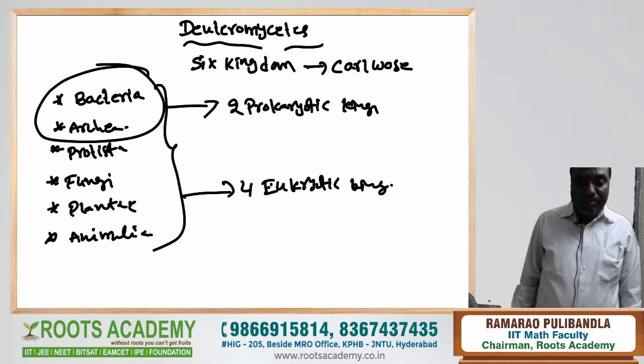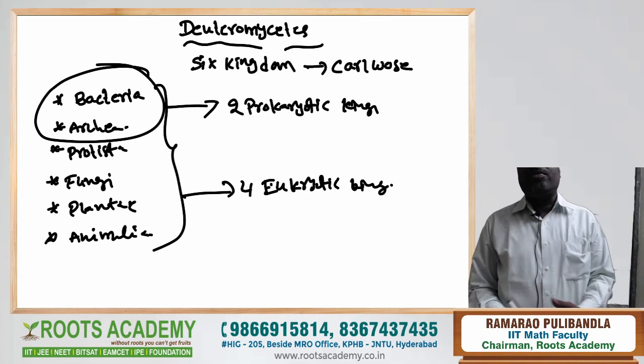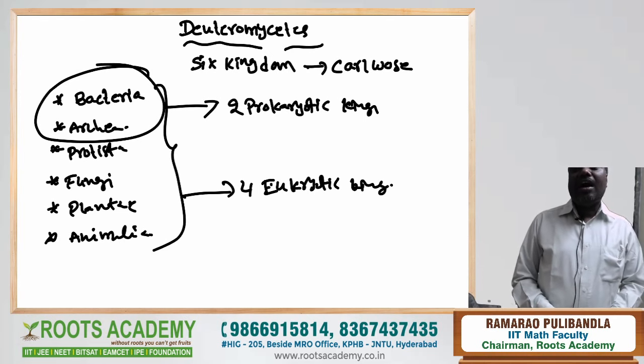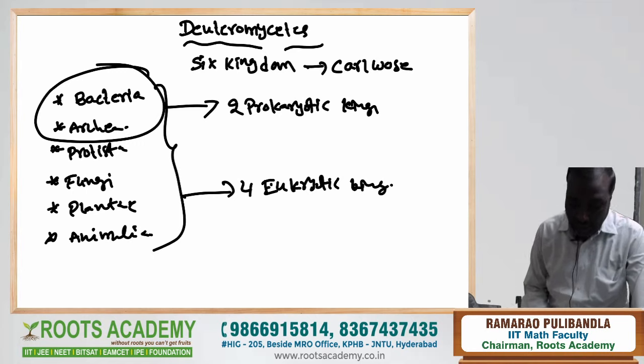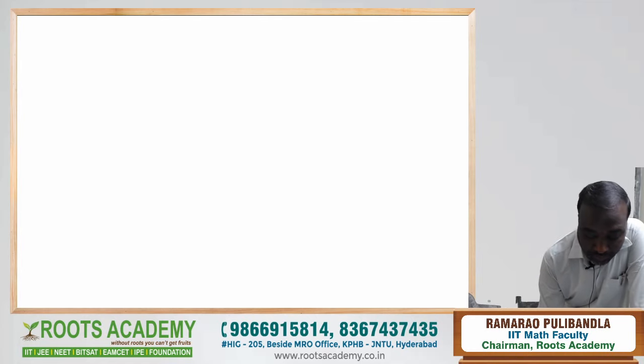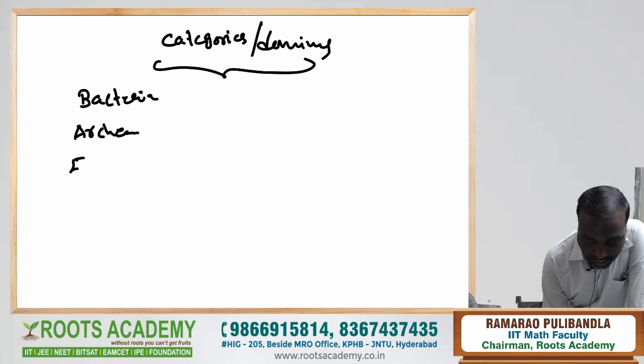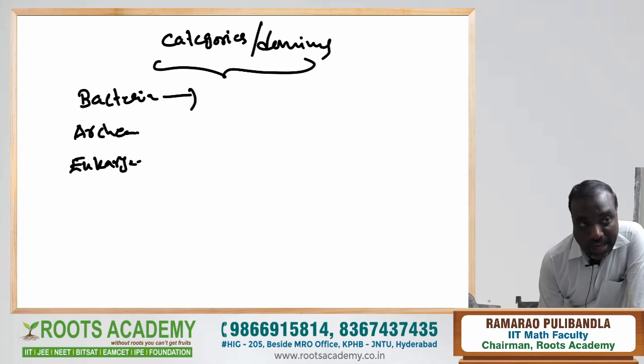Here, these kingdoms are arranged as a cluster of three categories, which are called domains. What are the three domains? Bacteria, archaea, and eukarya. Bacteria and archaea both are prokaryotic domains.